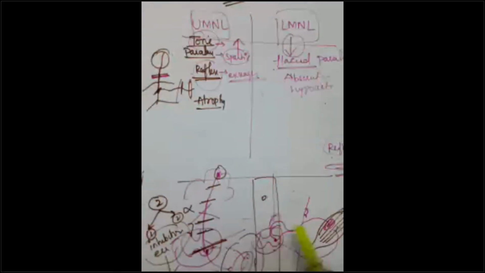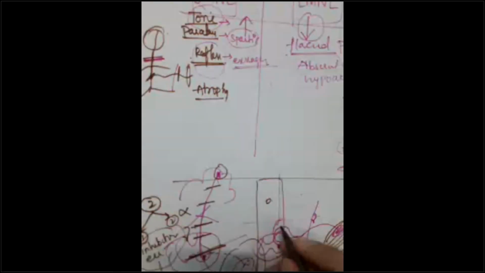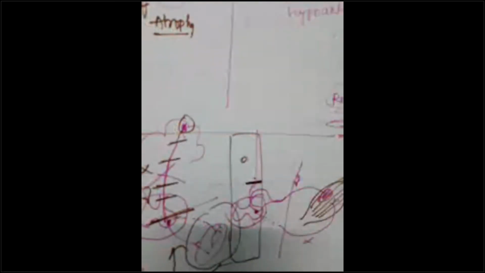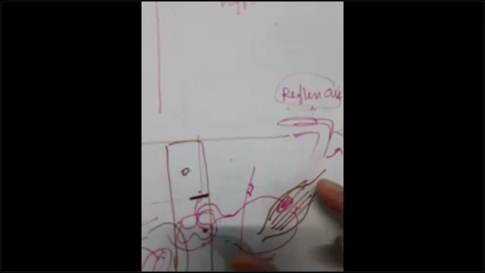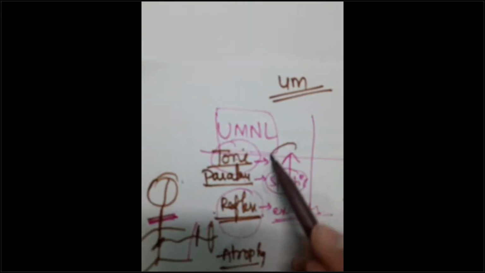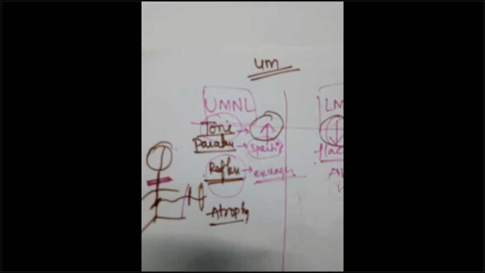It is the father. If the upper motor neuron is cut, that is an upper motor neuron lesion, and if it is cut over here, there is no inhibitory influence. If no inhibitory influence, this will be hyperactive. This is what I want you to understand. If it is hyperactive, tone is increased. Hyperactive means increased contraction, and increased contraction means increased tone. What is tone? Your contraction. Slightly contracted, more contracted, less contracted, not contracted. If not contracted, it is flaccid, and if more contracted, it is spastic. That is tone.